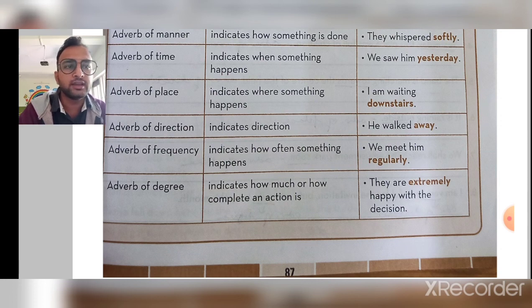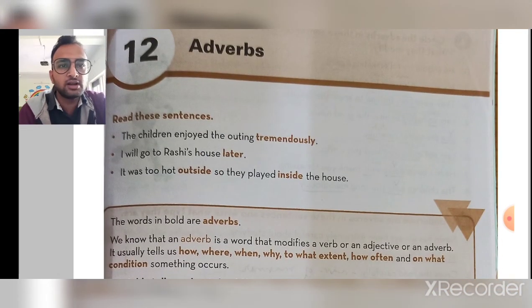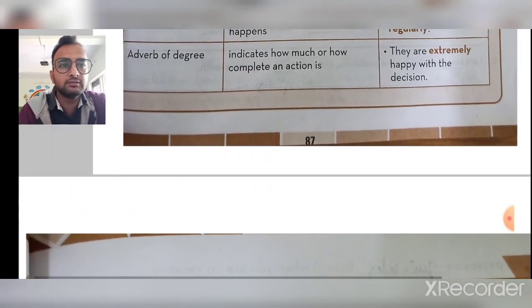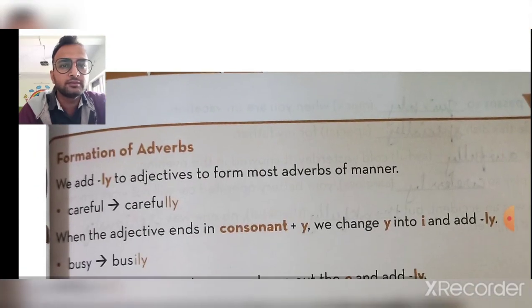They are extremely happy with the decision. Extremely shows the adverb of degree. We can also see, the children enjoyed the outing tremendously, is the same kind of sentence.